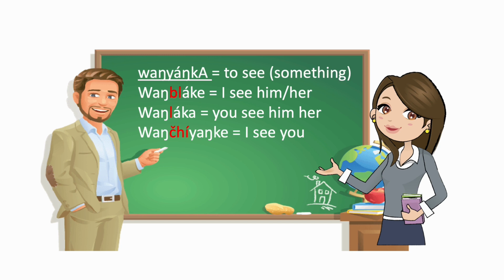But in Lakota, it works a little bit different, so it's just going to take a little bit getting used to. Wachianke, I see you. And like I said, for the regular teachers, this isn't important to teach the students. This is for your own benefit to kind of see how the verbs conjugate.